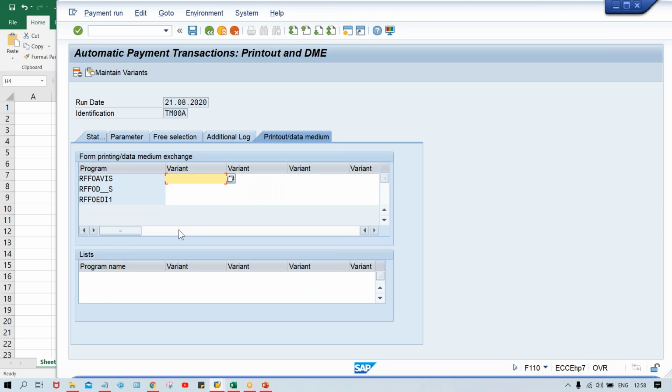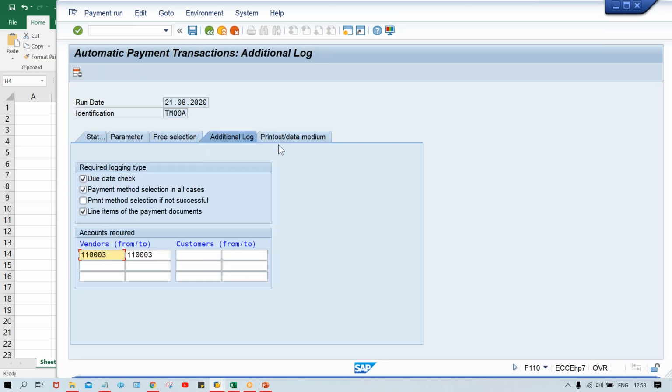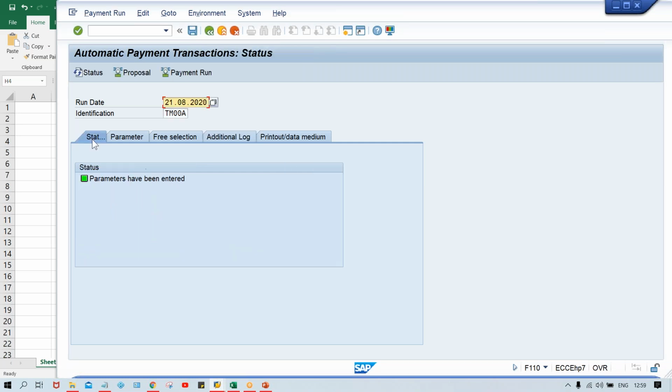But check printing means you need to take help of the ABAP technical consultant, because if you talk about the formats, the layout is going to be developed by those people only. Now you just do one thing, guys. No need to do anything here in print out data medium, since we are using online payment. Now here you need to save the parameter.